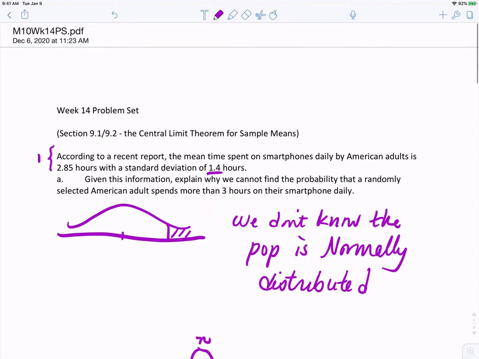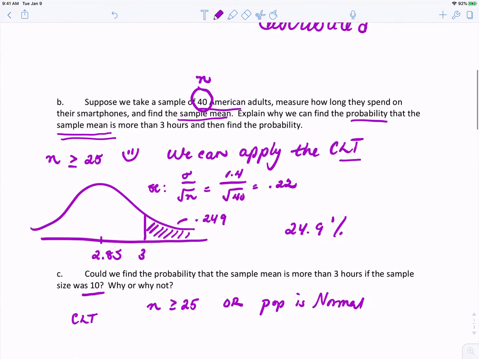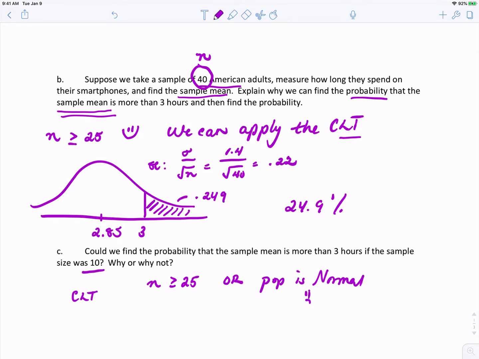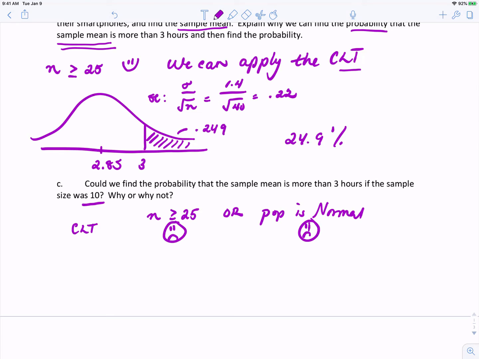If you come back here and read the problem, nowhere does it say the population is normal. So we don't know the population is normal. And our sample size in this case would not be greater than 25. All right? And so since neither of those conditions is satisfied, we cannot do this problem. Why not? Because we cannot apply the central limit theorem.